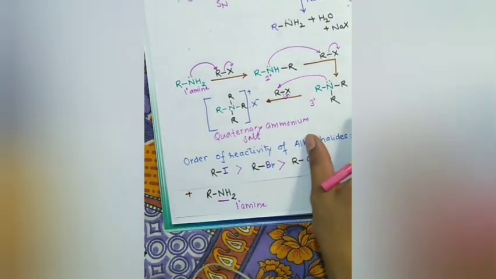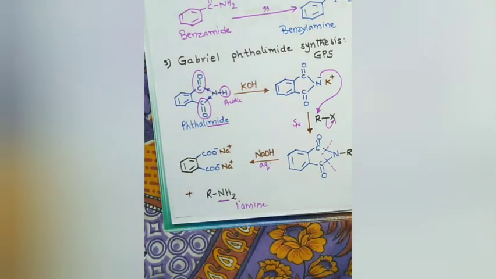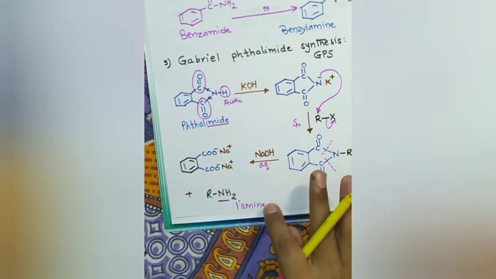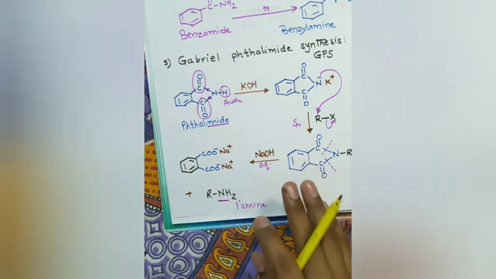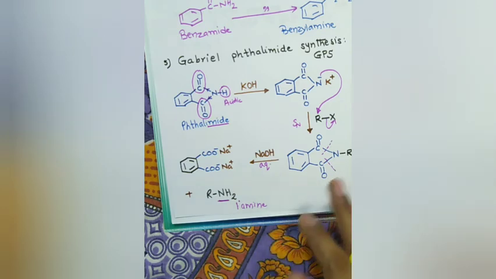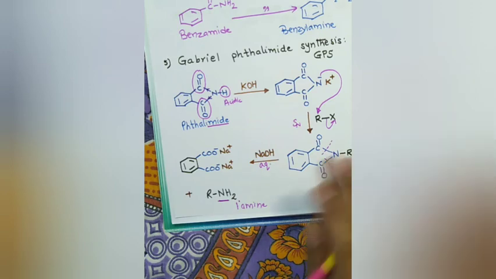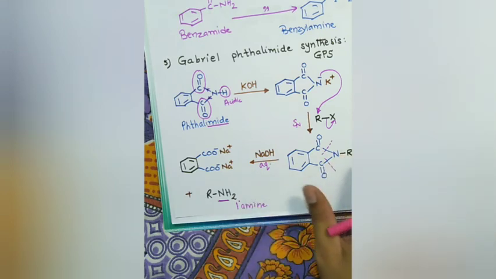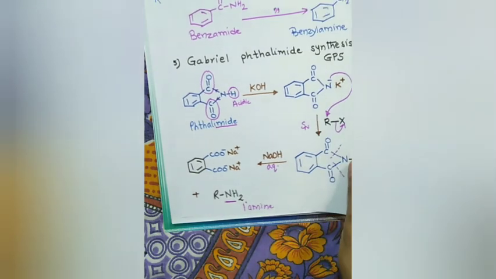In ammonolysis, we get a mixture of amines, whereas here we get only one amine, which is the primary amine. So this amine is in very pure form, need not be separated from other amines, and the yield is high. That's why it is preferred for preparing primary amines.